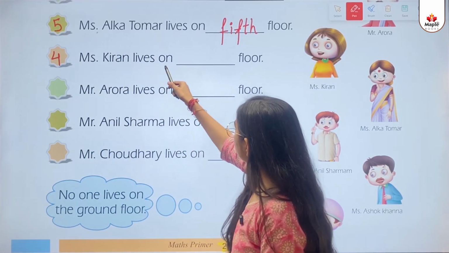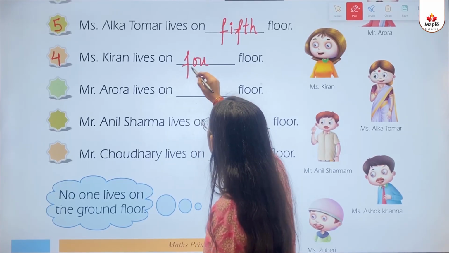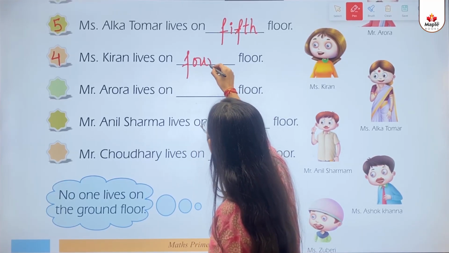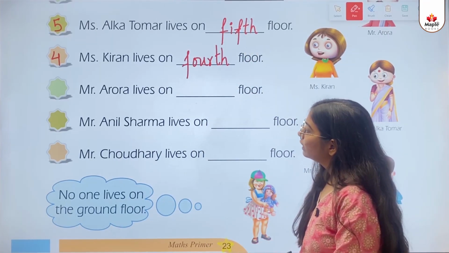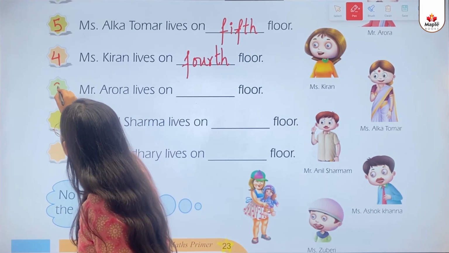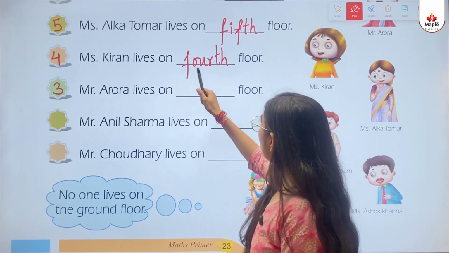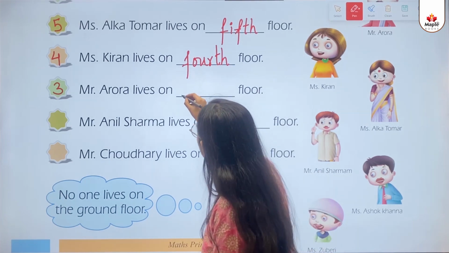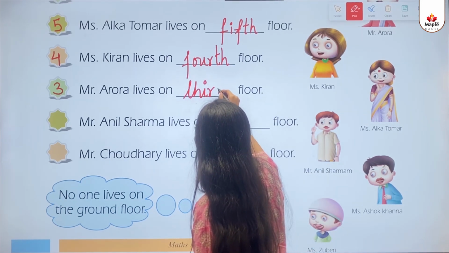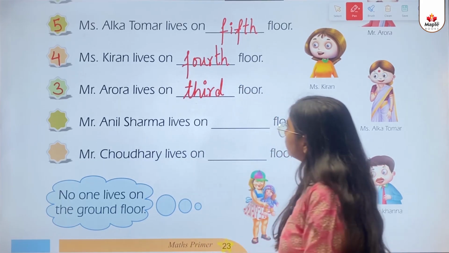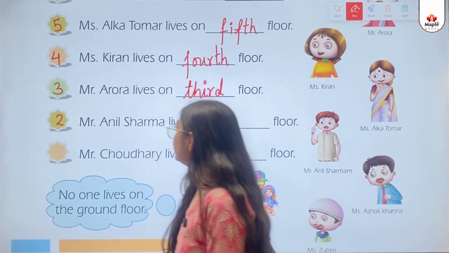Miss Kiran lives on F-O-U-R-T-H. 4th floor. Then we'll write 3 here. Mr. Arora lives on dash floor. 3rd floor. T-H-I-R-D. 3rd floor.